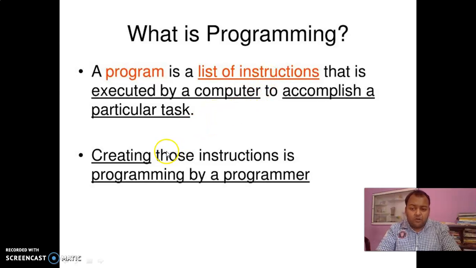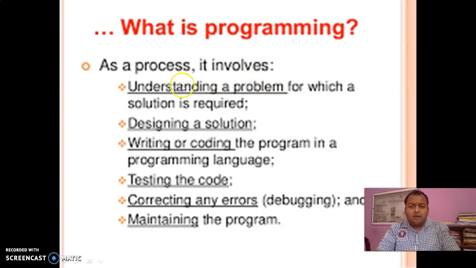Now we have to create those instructions. Creating those instructions is called programming, done by a programmer. Who is the programmer? Who is doing programming? Now, if we go through the process of programming, it involves understanding a problem. It means, friends, if I have given you an ATM software to make, then we must have the requirements. What is the problem and how do we have to solve it through programming?